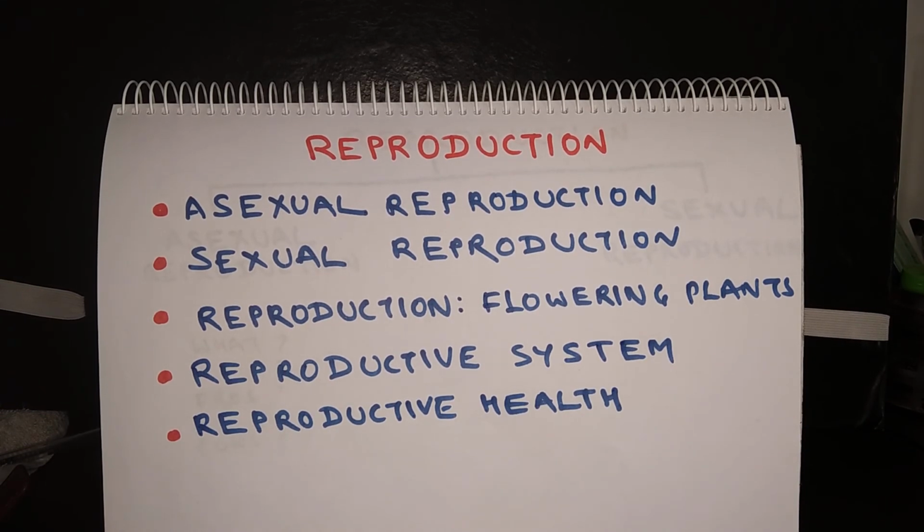In this video, I will be talking about reproduction in organisms. You will be learning about different types of reproduction like asexual reproduction, sexual reproduction, then reproduction in flowering plants. You will be learning about the human reproductive system, and at the end of the video, you will be learning about the reproductive health in human beings.